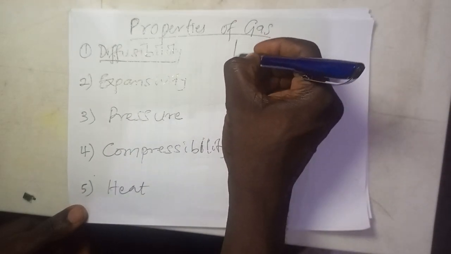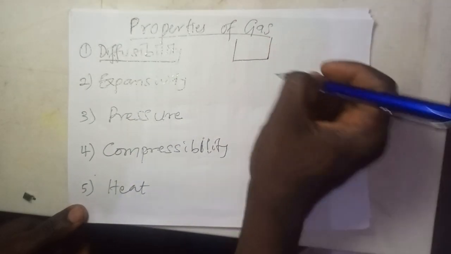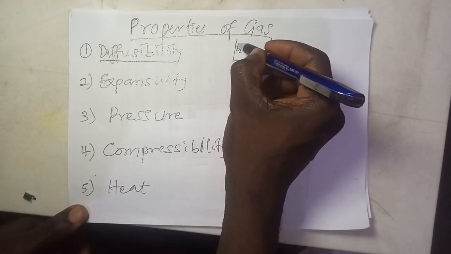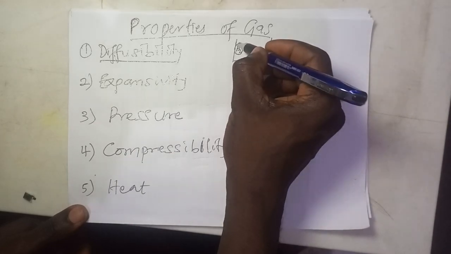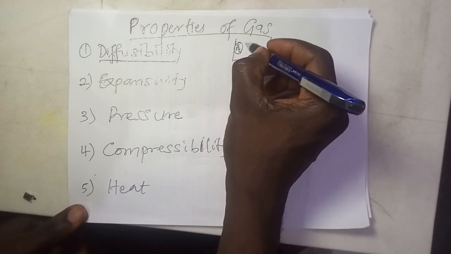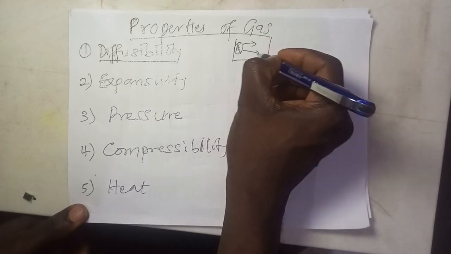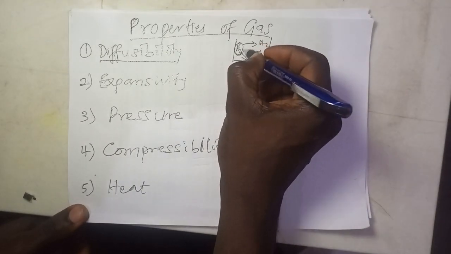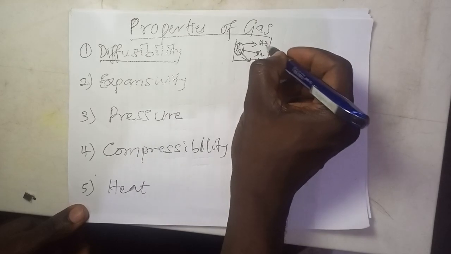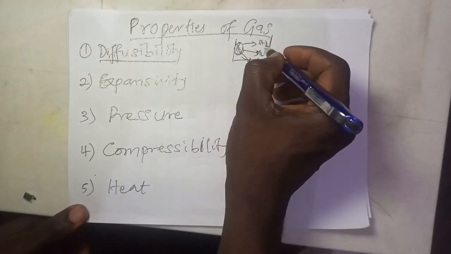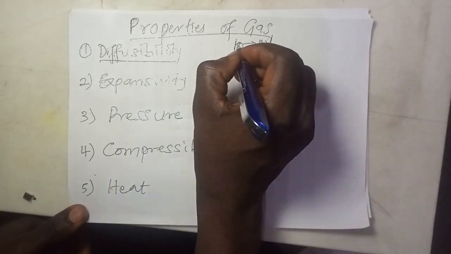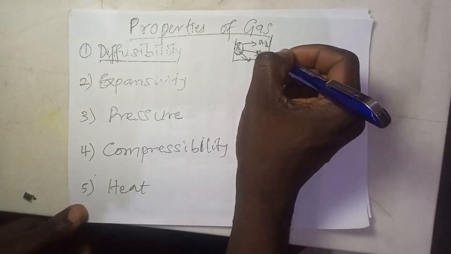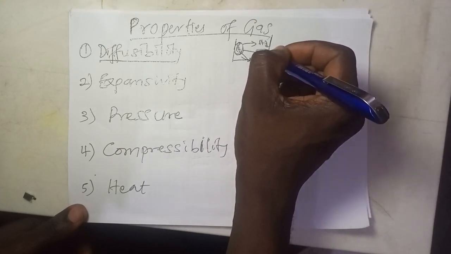If you have a container where you inject, let's say, hydrogen gas here, and because the hydrogen gas here is more concentrated there, on its own it will move irregularly to other areas, diffusing from a region where the hydrogen is in higher concentration to a region where you do not have hydrogen in the same container. So we call that process diffusion. It will diffuse to other areas. So any gas at all has that ability to diffuse. So we call it diffusibility.